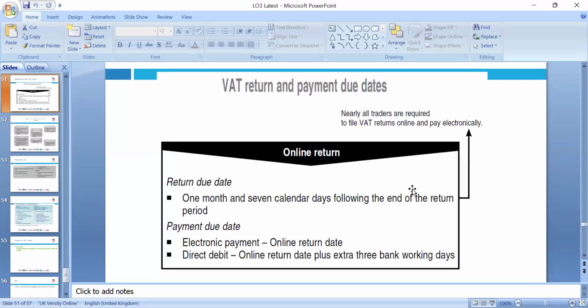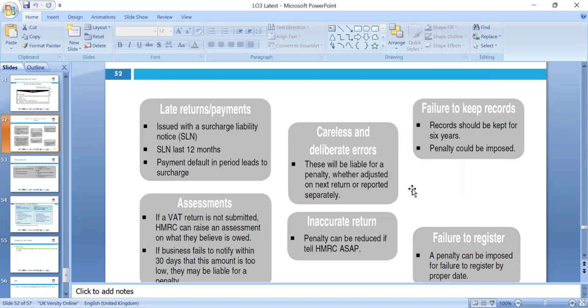VAT return is due 1 month and 7 days after the return period, and the payment is due, which we can make by electronic payment online. Late returns and payments bring issues with surcharge liabilities. Assessment: if a VAT return is not submitted, HMRC can raise an assessment on what they believe to be owed.